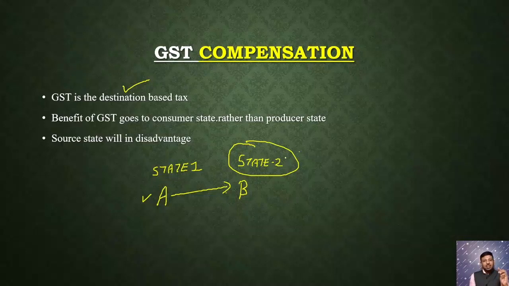Seeing this, the source state, or state 1, will be in a disadvantaged or demotivated position. It will be thinking, I am the state promoting the manufacturing process in my state, but if I can't claim the tax benefit because of this company, then it is a loss for me. To overcome this, the Union government framed the scheme known as the GST compensation scheme to compensate the loss of this source state. I hope the idea of compensation is clear to you.